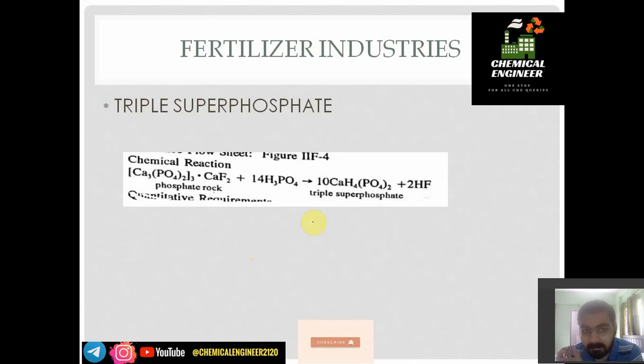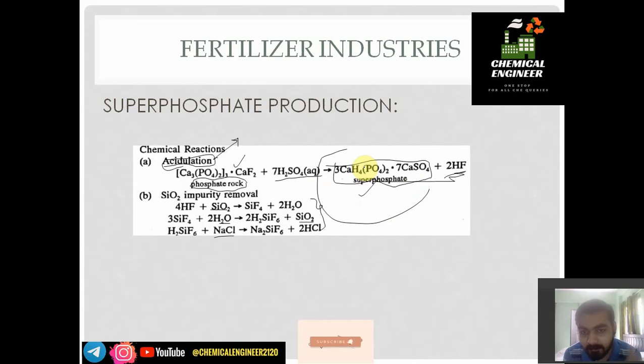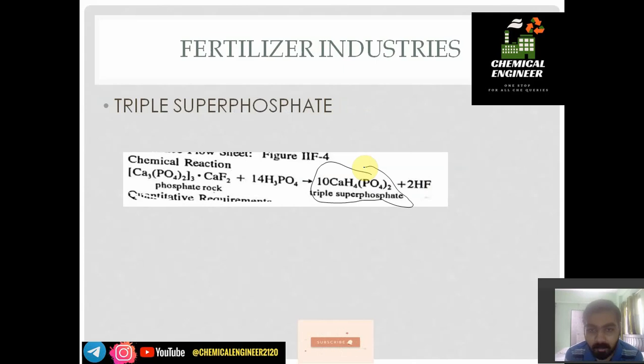Similarly, for triple superphosphate the process is similar, but here we use phosphoric acid. If we use phosphoric acid, the extra CaSO4 term will not be formed. It will yield CaH4PO4 twice, and this is known as triple superphosphate, TSP, and superphosphate is known as SSP, simple superphosphate or single superphosphate. You should have a clear understanding about both of them. Here also we use phosphate rock. Now let us see the flow sheet, how we produce it in industries.